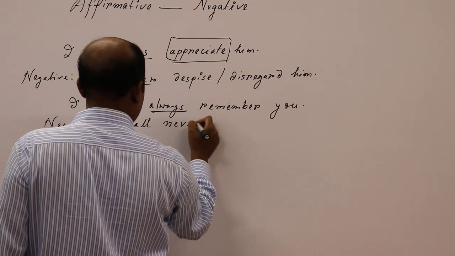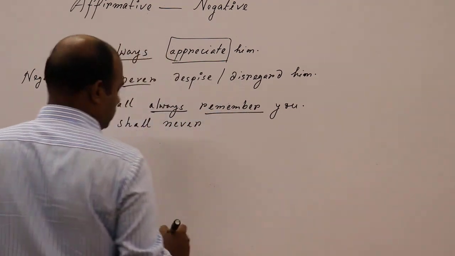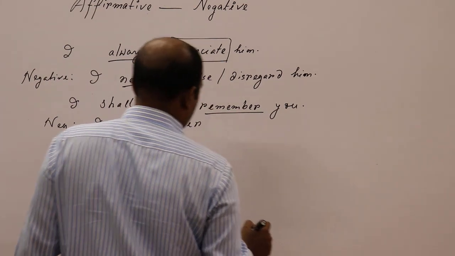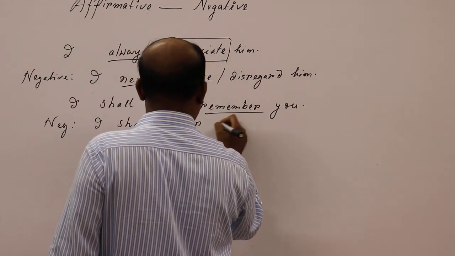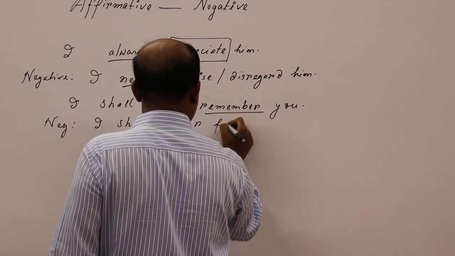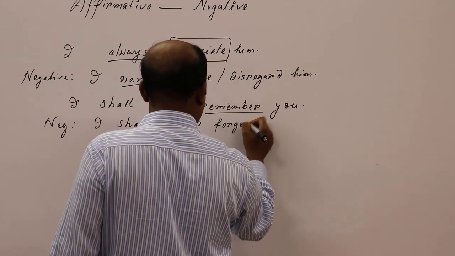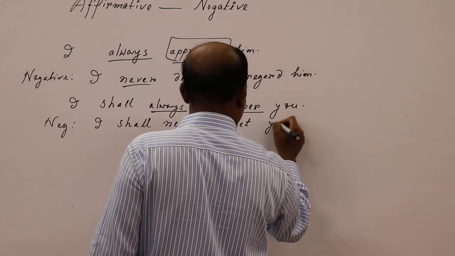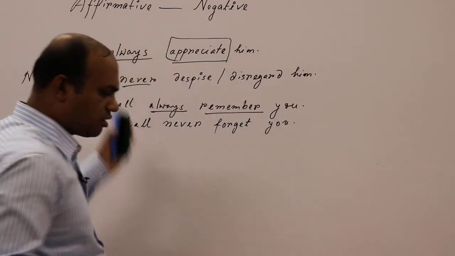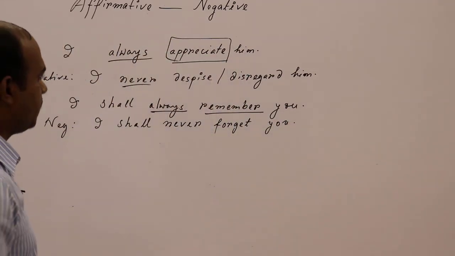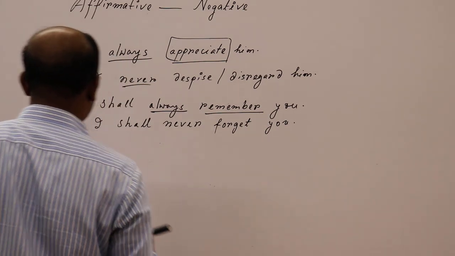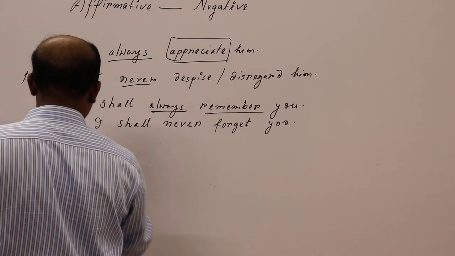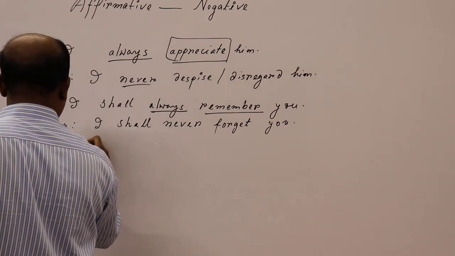I shall never, and of course the antonym or the opposite word of the head word should be used here, forget you. And this is the right system by which you can make a great deal of negative sentences.